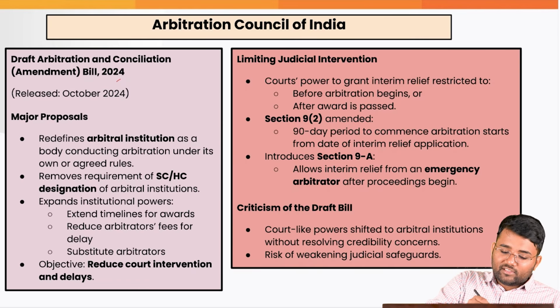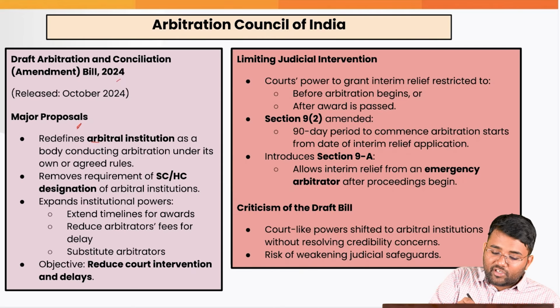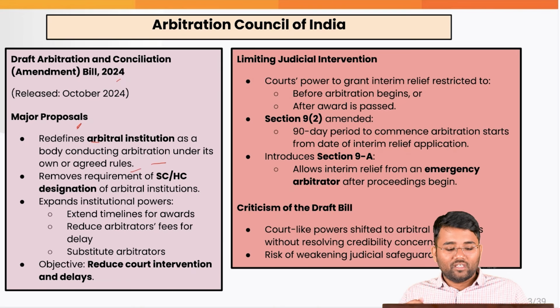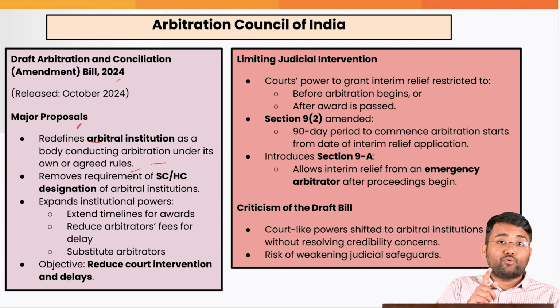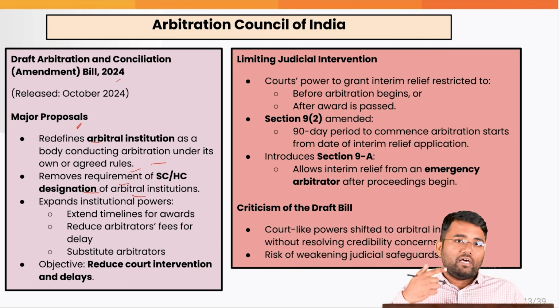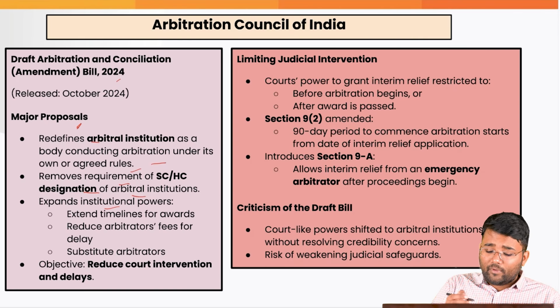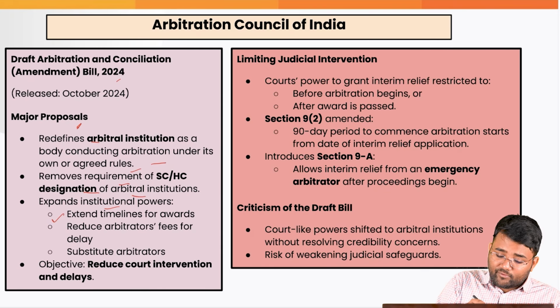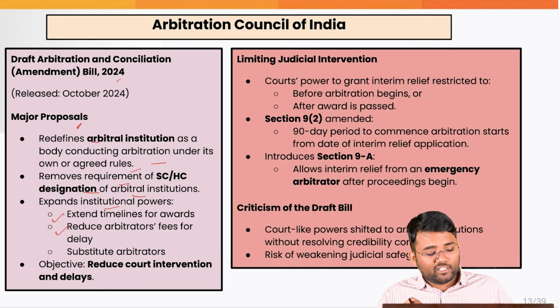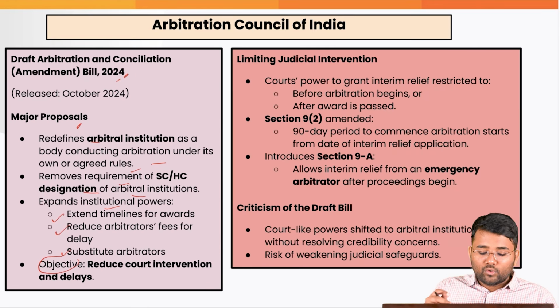Some of the major proposals that are coming, for example, it redefines the arbitral institutions as a body conducting arbitration under their own or agreed rules. So that is to some extent giving procedural autonomy. It removes the requirement of Supreme Court or High Court designation of arbitral institutions, more autonomy that is being provided. It also expands their institutional powers with regard to extended timelines for awards, reduced arbitrator fees for the delay, and also substituting the award. So the major objective of this particular bill is to reduce the court intervention and the delays.